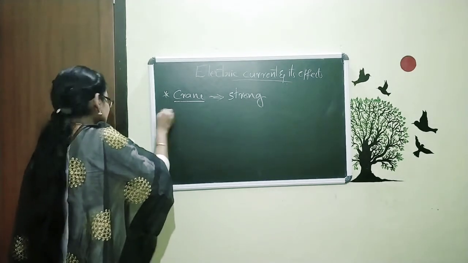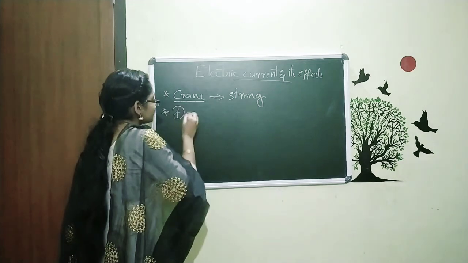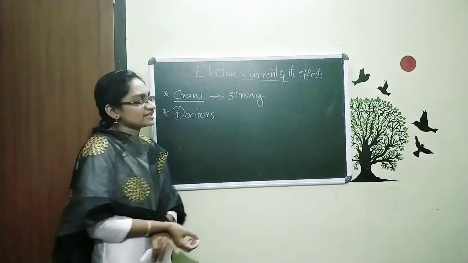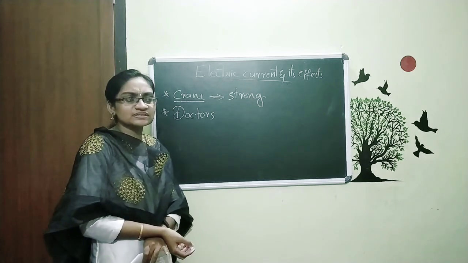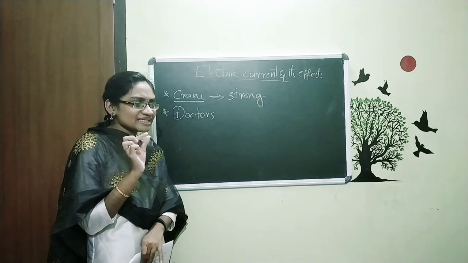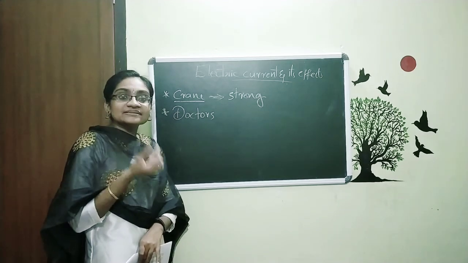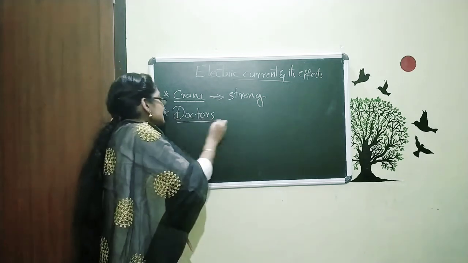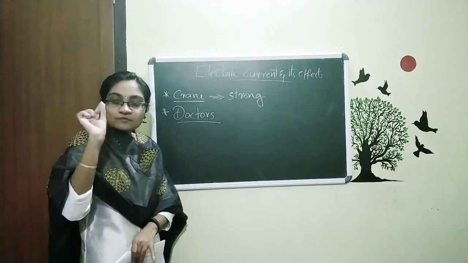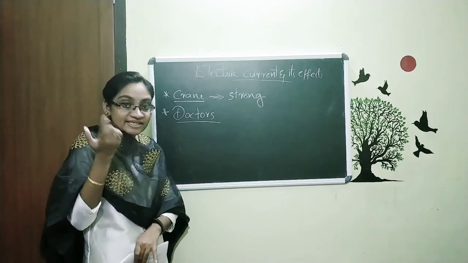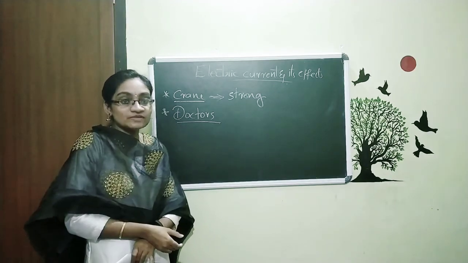The next one is doctors. Where do doctors use this? Sometimes very tiny iron particles fall into our eye. The doctors use very small electromagnets to catch the iron powder and take it out of our eyes.